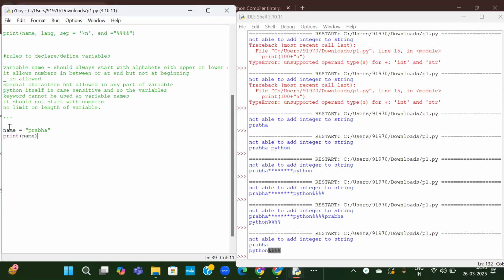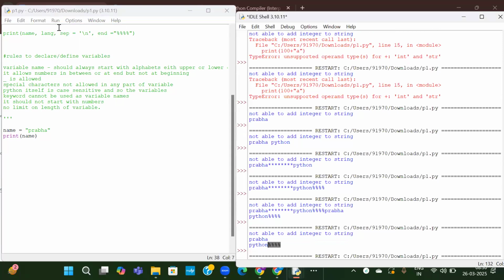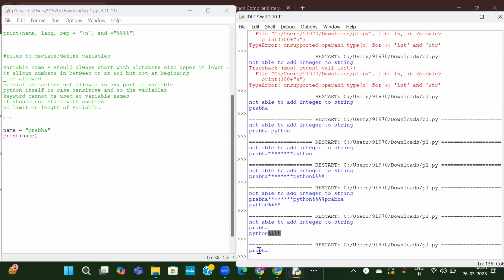So name, it is starting with alphabets. There is no special character here. And any other restrictions here? Okay, first we'll try to execute this. Okay, name, it is good, no issues with this.